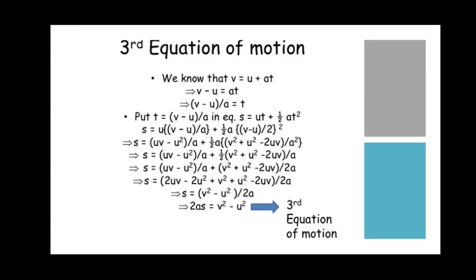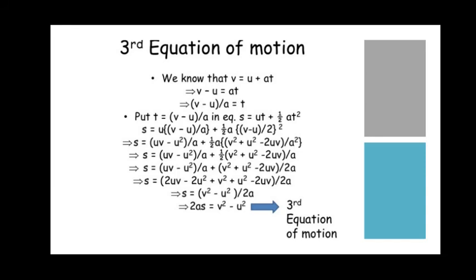Hope you have understood. You take the second equation of motion and substitute the t value in that equation. After you substitute, take the u inside, multiply, take the common terms outside, divide them, and you will get the last equation as 2as equals v square minus u square.